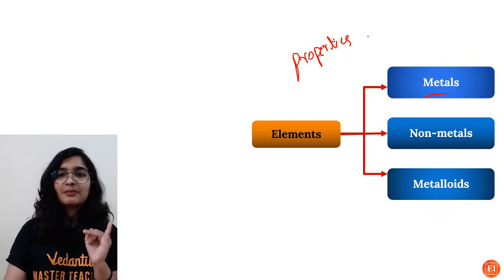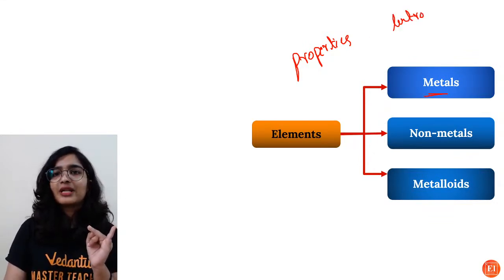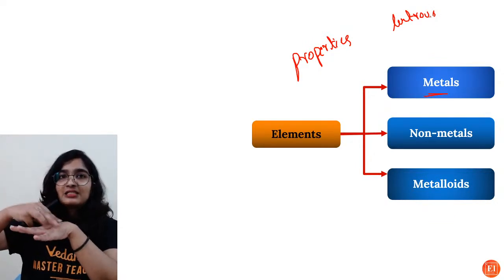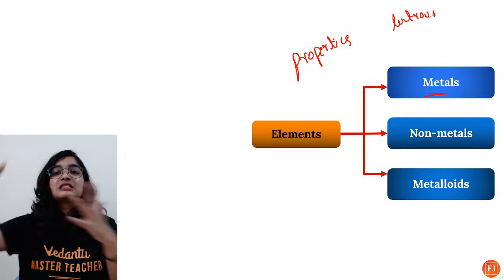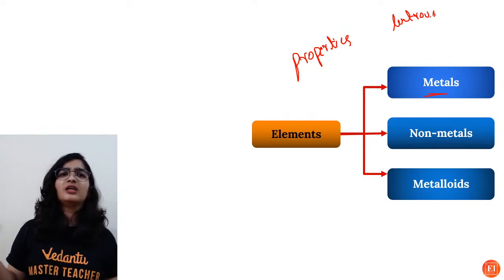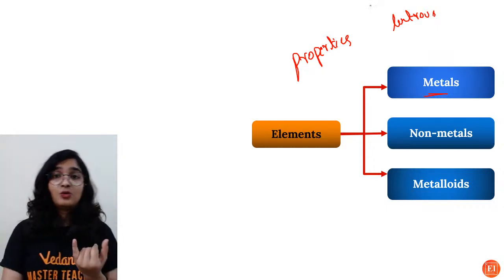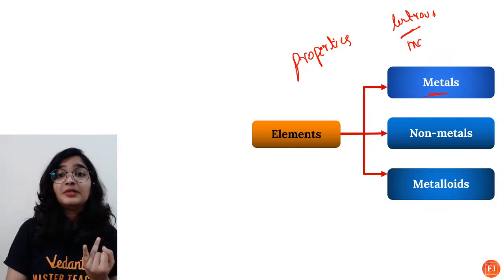Okay, they are lustrous. I'm getting the answer. Lustrous. Okay, what exactly is it? So they will have this reflective, shiny surface which reflects light. That is the reason people love wearing gold, silver, right? And it shines. So metals are lustrous, very good. Malleable.